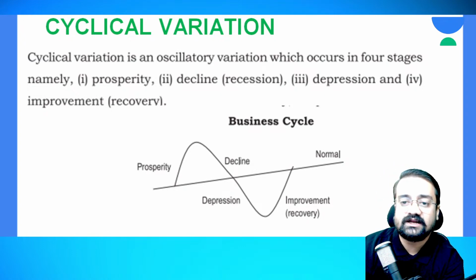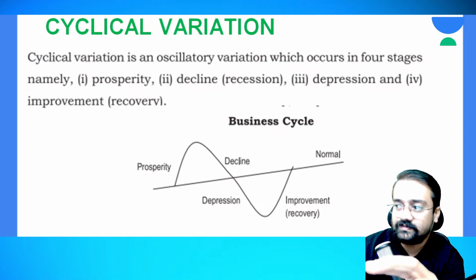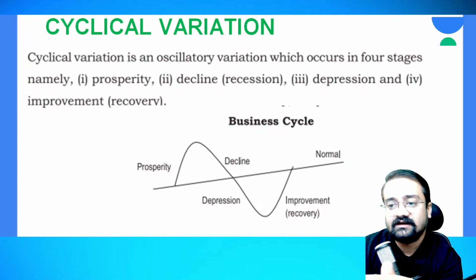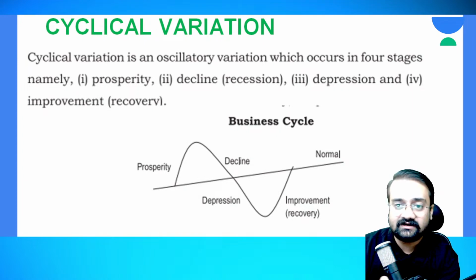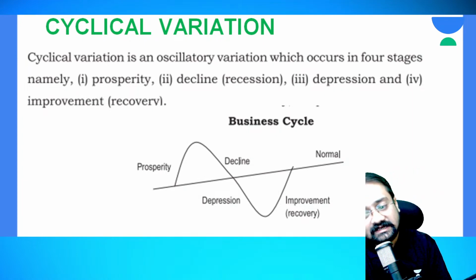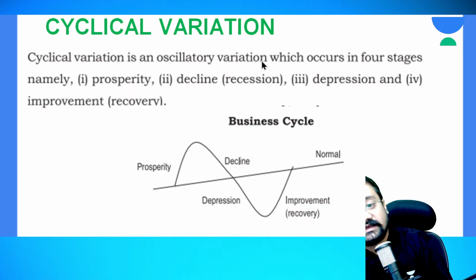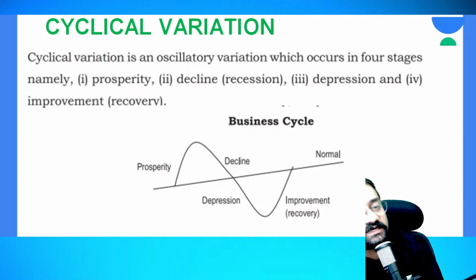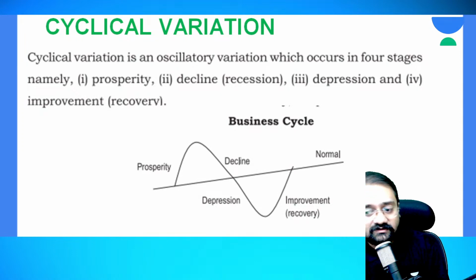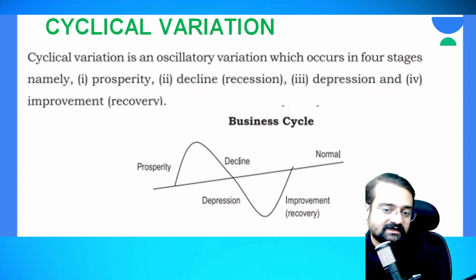Assume that if you are earning 100 rupees profit, that gradually comes down, it may come down to 90. You are still earning profit, you are in an income stage only, but in the prosperity stage you were earning 100, and now it has become 90. So here you are still in the income category, but there is a decrease. That is, you are earning income but it is decreasing.